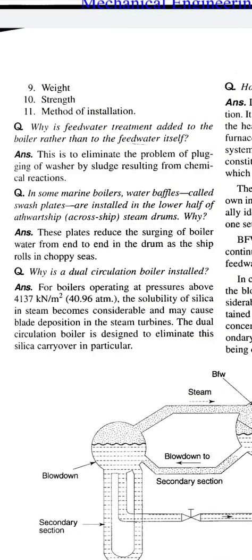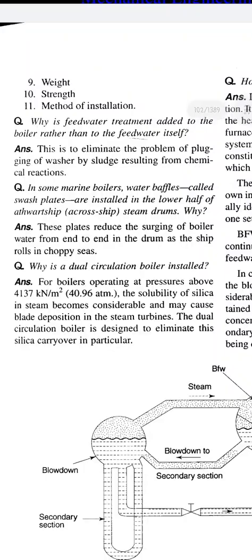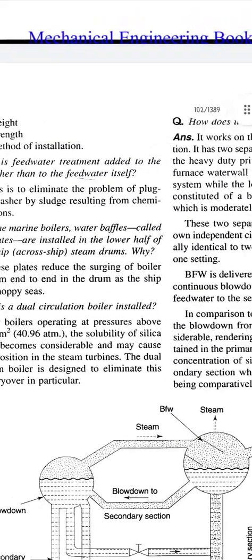So the next question, why is a dual circulation boiler installed? Answer, for boilers operating at pressure above 4137 kN per square meter, 40.696 atmosphere, the solubility of silica in steam becomes considerable and may cause blade deposition in the steam turbines. The dual circulation boiler is designed to eliminate this silica carryover in particular.